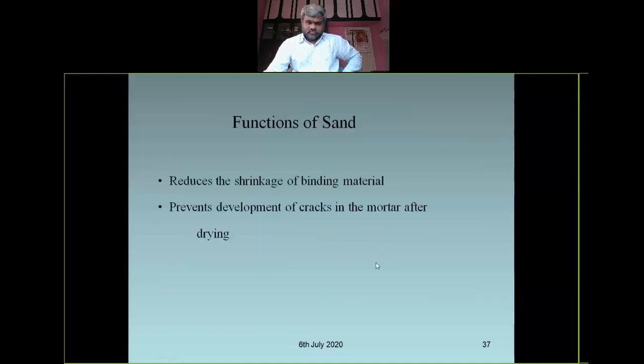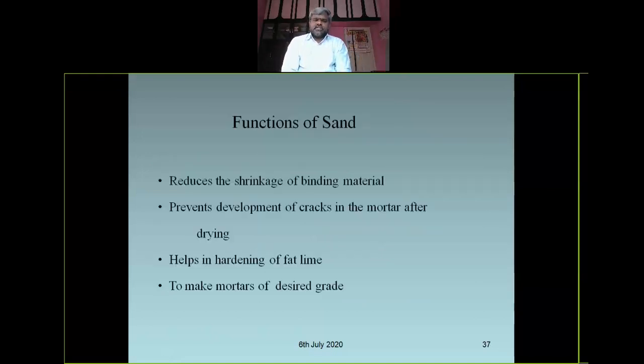Functions of sand. Sand reduces the shrinkage of binding material, prevents the development of cracks in the mortar after drying, and helps in hardening of fat lime. Sand helps to make mortar a desirable grade. If you increase the sand quantity or decrease the cement quantity, altering the cement and sand proportion, then you will get the desired grade.